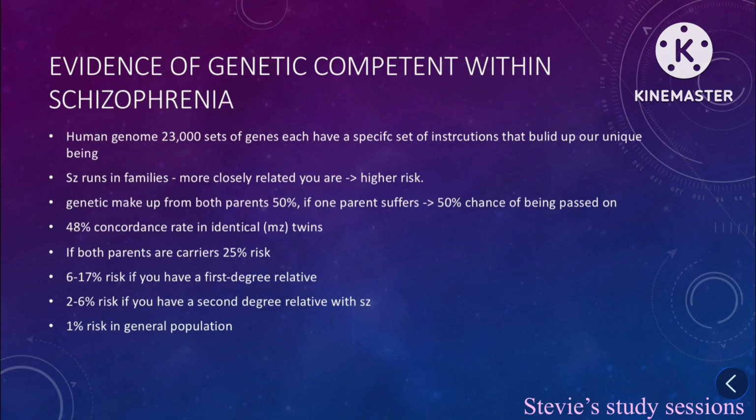There's a 48% concordance rate with identical twins, MZ, and if both parents are carriers of the schizophrenia gene, there's a 25% risk to you. There's a 6 to 17% risk if you have a first-degree relative who has schizophrenia. There's a 2 to 6% risk if you have a second-degree relative with schizophrenia. And there's a 1% risk to the general population of having schizophrenia.